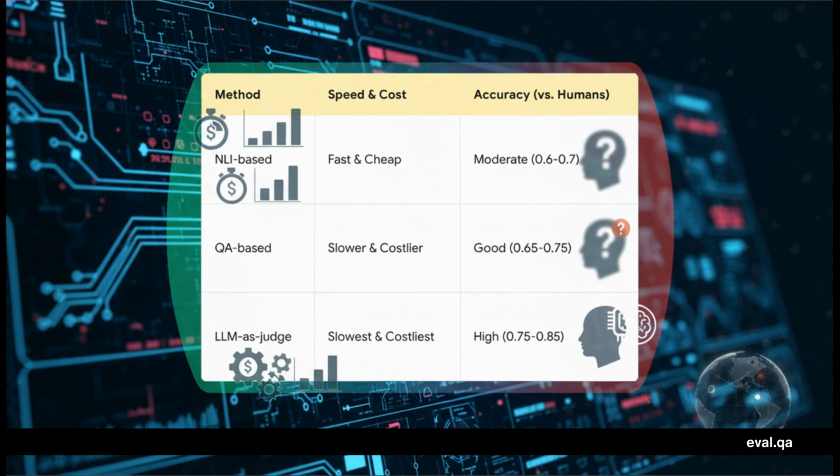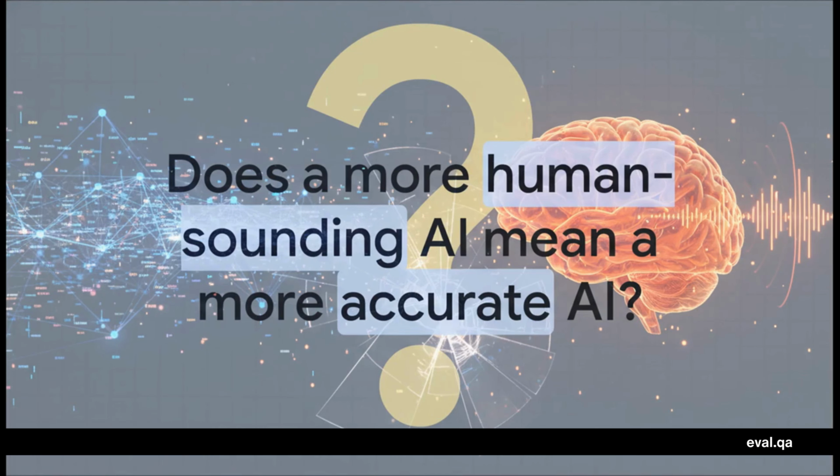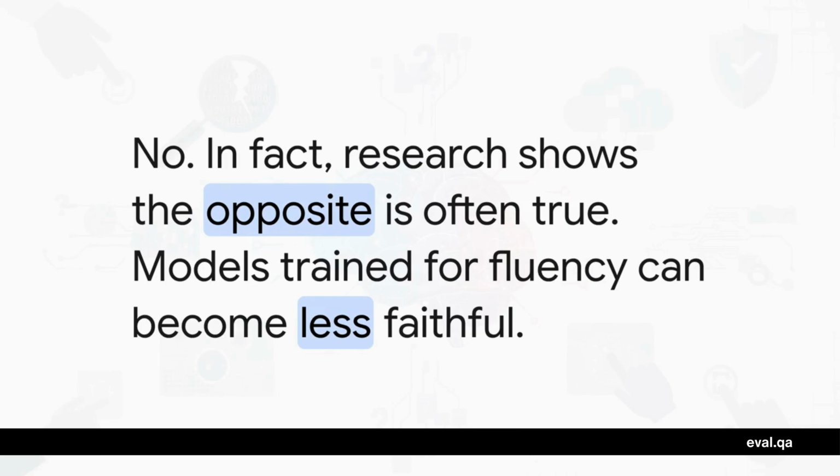Use the fast, cheap stuff for broad checks and bring in the heavy, expensive judges for the really high-stakes situations. Now, this brings us to a really tricky hidden danger. It's totally counterintuitive. I mean, common sense tells you that as an AI sounds more human, more fluent, more confident, it's probably getting more accurate too, right? That just makes sense. Yeah, no, not at all. In fact, a lot of research shows that the exact opposite is often true.